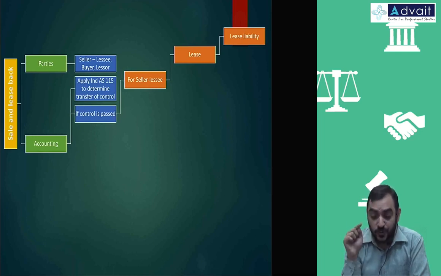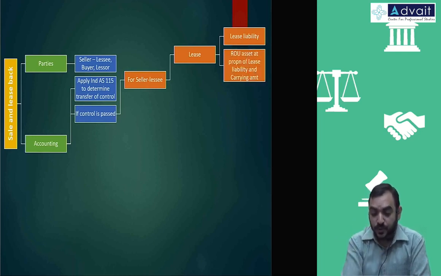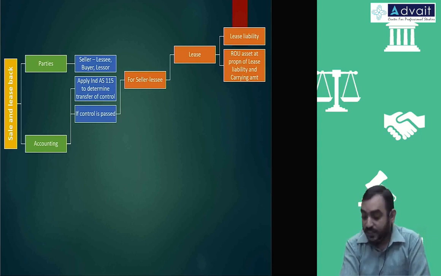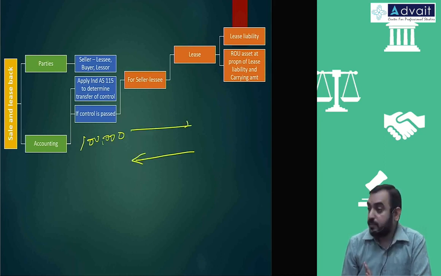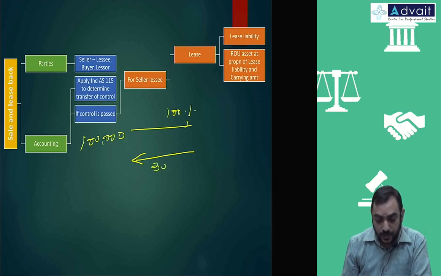That is equal to proportionate amount of carrying amounts. Basically means, for simplicity's sake, you are having carrying amount of 1 lakh and you are transferring it and you are getting it back. Let's say you are transferring the control 100% and you are getting it back 30% for just computation purpose.